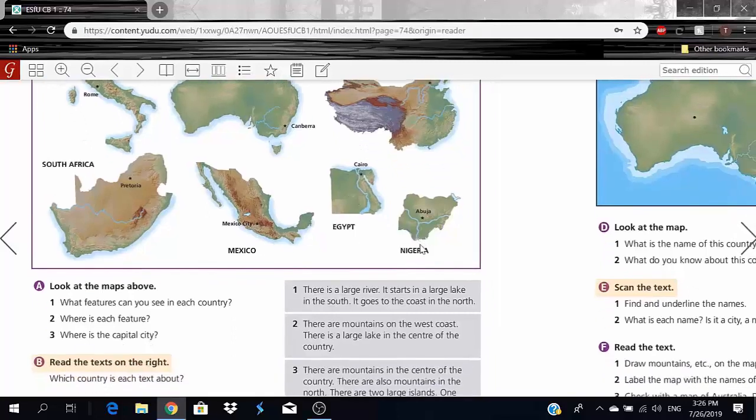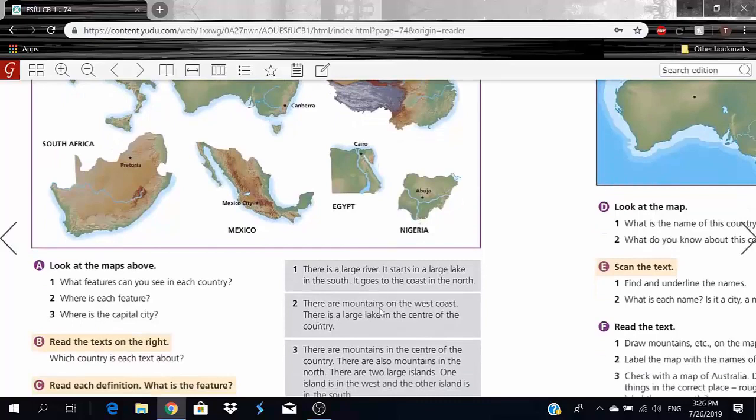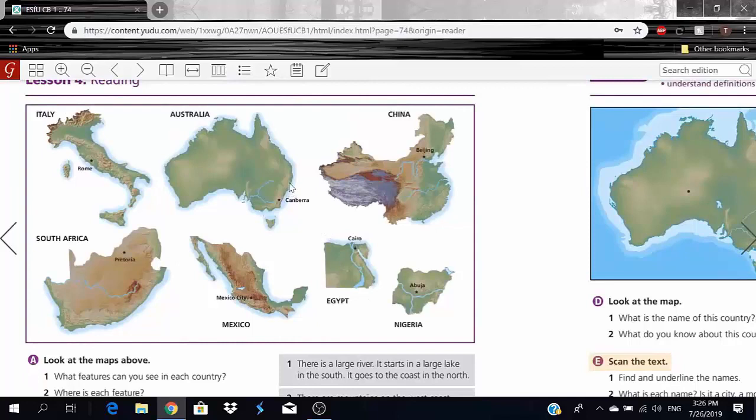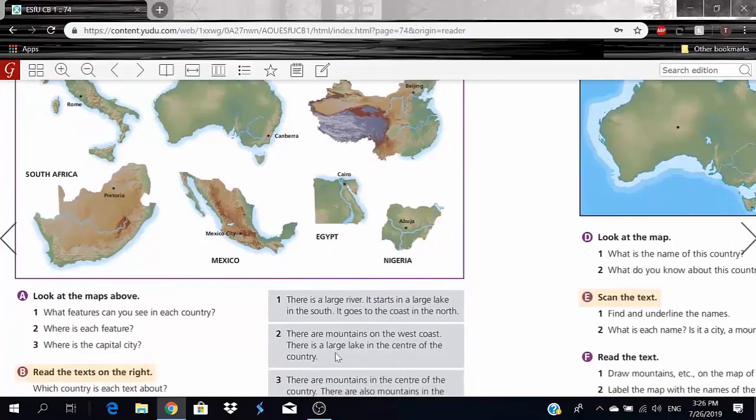Now let's go to number 2. There are mountains on the west coast. There is a large lake in the center of the country. So let's go to the west coast and see which one has mountains. It looks like Mexico is the only one that has mountains on the west coast. And there is a large lake in the center of the country. Look at this right here, we have a lake exactly in the center. So number 2 will be Mexico.